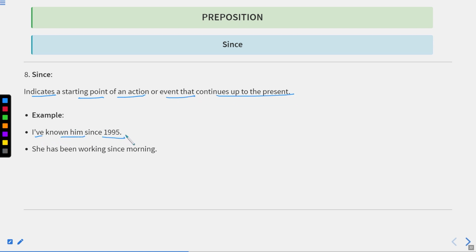I have known him since 1995. It means from a particular point of time in the past. She has been working since morning. It means from morning she has been working. Okay, so a particular time in the past. To show the particular time in the past, that is uncountable time, we use since.